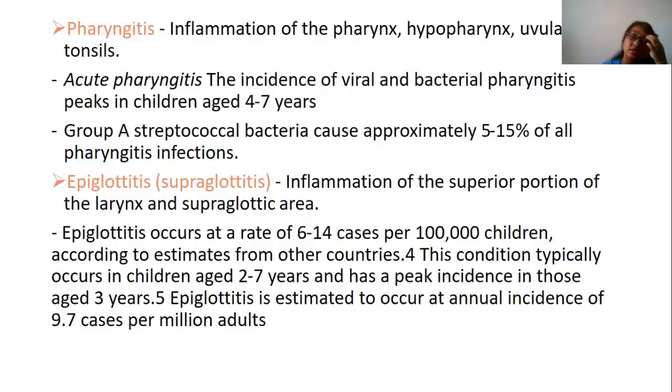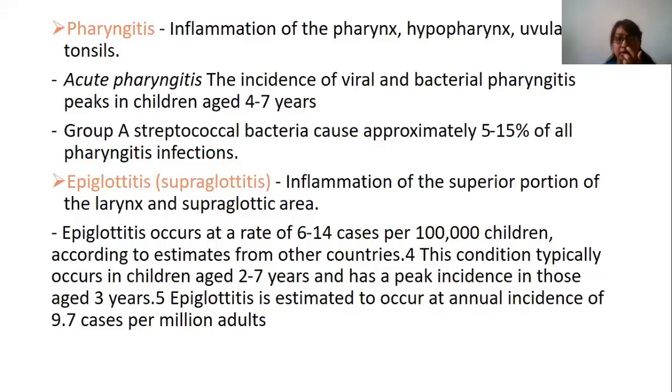Pharyngitis is the inflammation of the pharynx, hypopharynx, uvula, and tonsils. In acute pharyngitis, the incidence of viral and bacterial pharyngitis peaks in children aged 4 to 7 years. It is mainly caused by group A streptococcal bacteria.